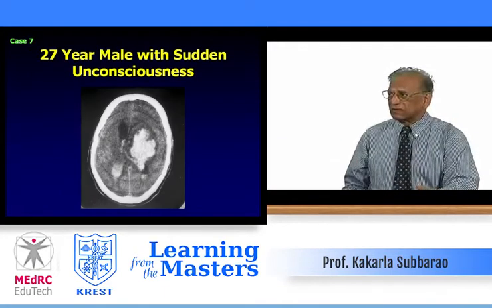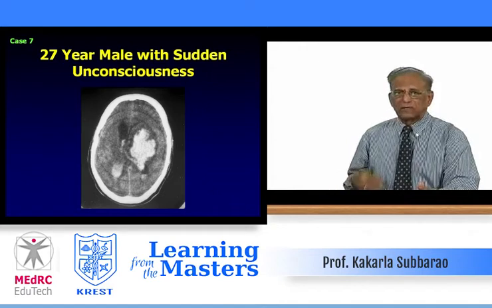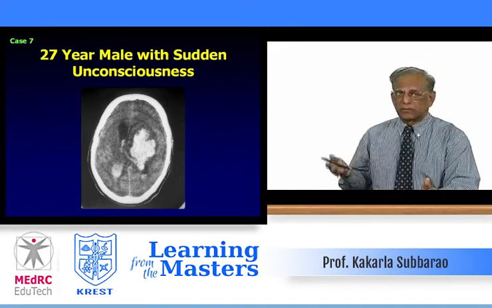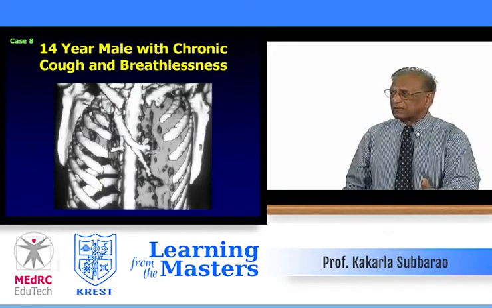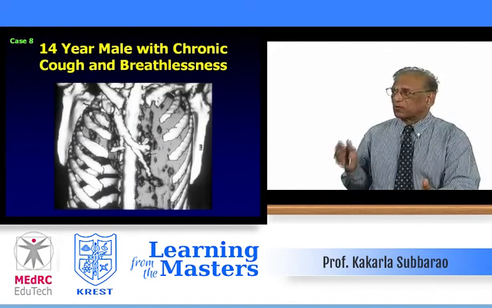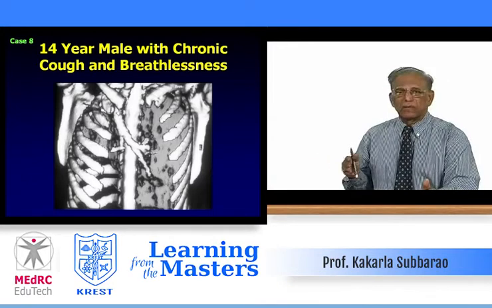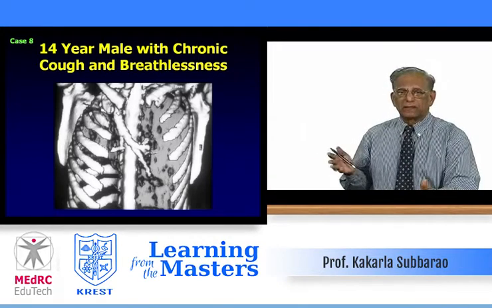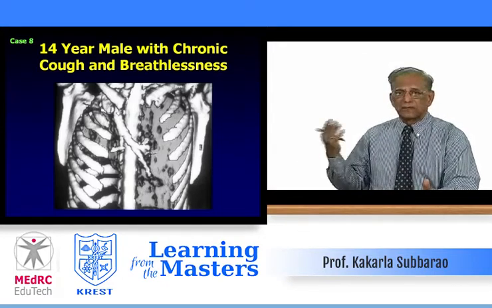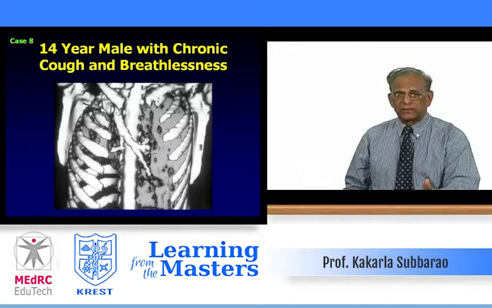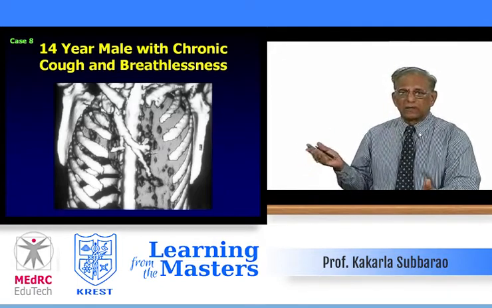Case number 7 is a 27-year-old male with sudden unconsciousness. Suddenly he got unconscious and the relatives brought him to the hospital and they have done a CT and these are the findings. Case number 8 is a little tough case. 14-year-old male with chronic cough and breathlessness. A teenager, but chronic cough and breathlessness. And you see the three-dimensional rendering of the chest CT and the findings are obvious.